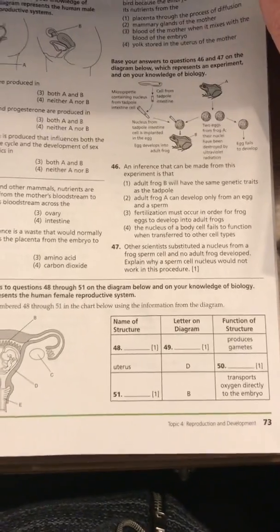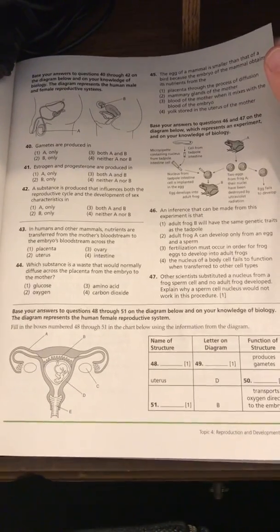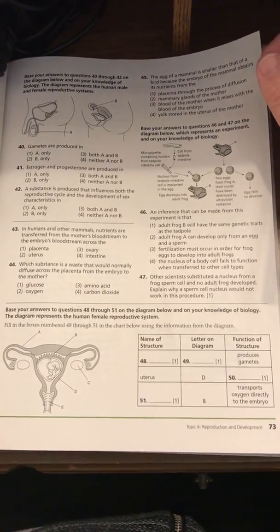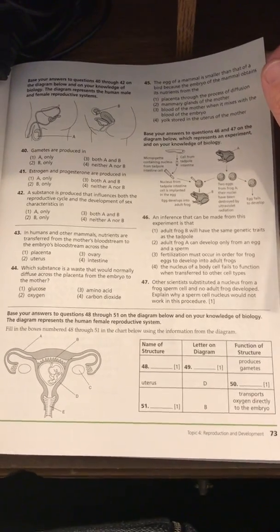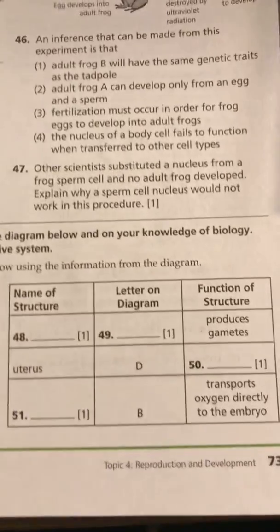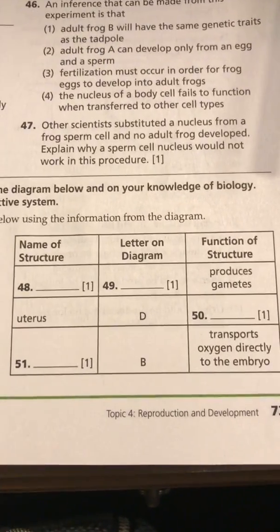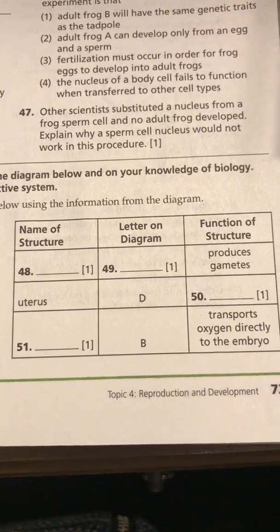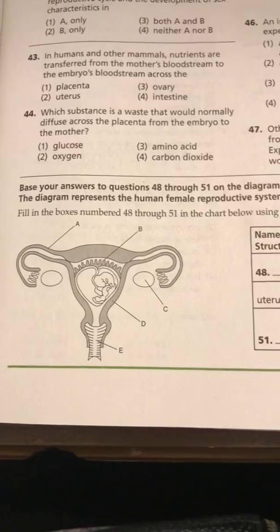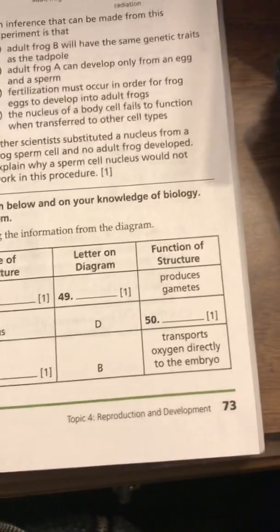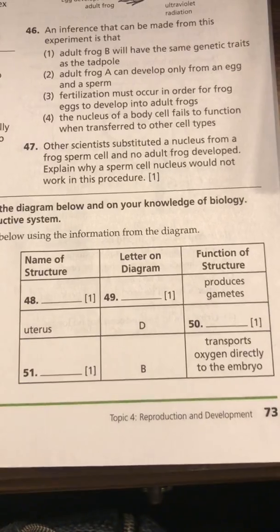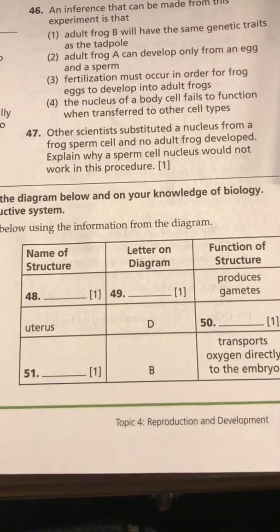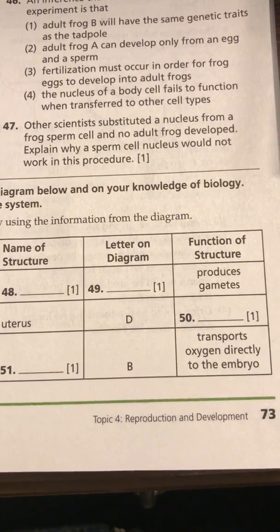Base your answers to questions 48 through 51 on the diagram below and your knowledge of biology. The diagram represents the human female reproductive system. Fill in the boxes labeled 48 through 51 in the chart below using the information from the diagram. So, 48 is the name of the structure that produces gametes, and 49 is the letter on the diagram that produces the gametes. Number 50 is the function of the uterus. Number 51 asks you to name the structure that transports oxygen directly to the embryo.